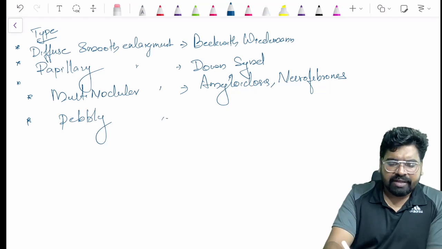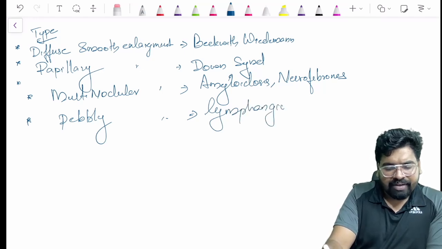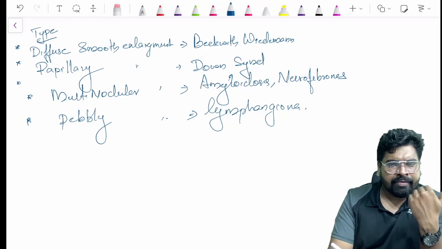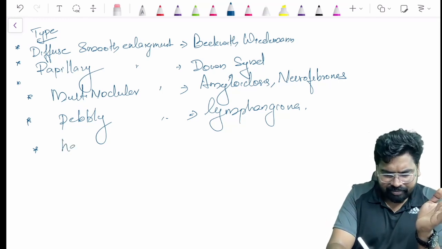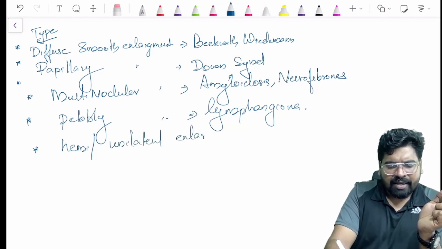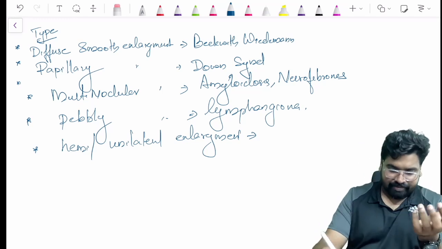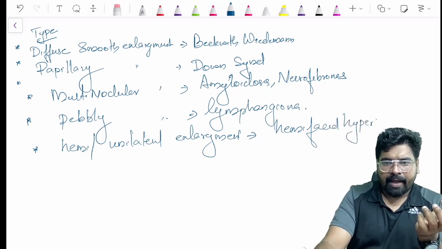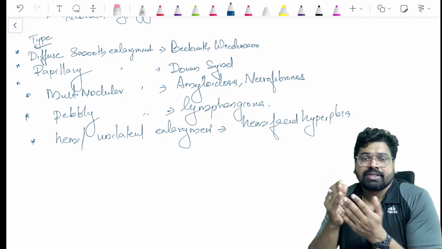A pebbly enlargement is seen in a condition called lymphangioma. In lymphangioma, you can see a pebbly type of enlargement. And from your common sense you can say that if enlargement is seen only on one side of the tongue, that is hemi or unilateral enlargement. Can you guess the answer? In which condition do we see unilateral enlargement? That is hemifacial hyperplasia. You can see one side of the tongue is enlarged and the other side is not.